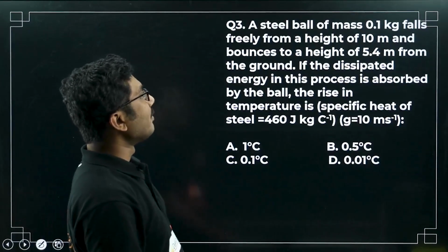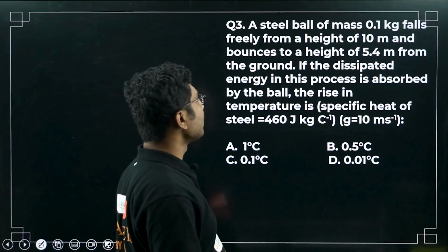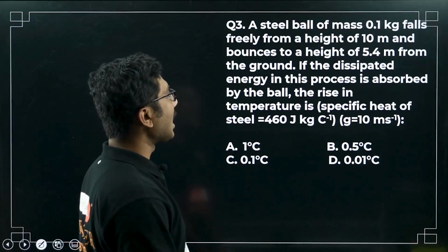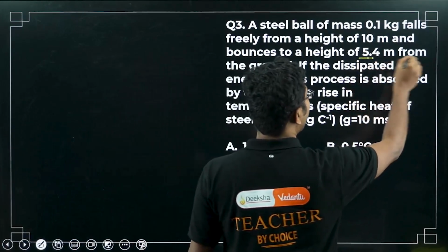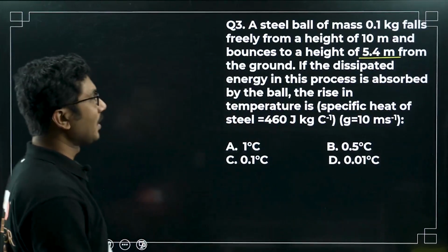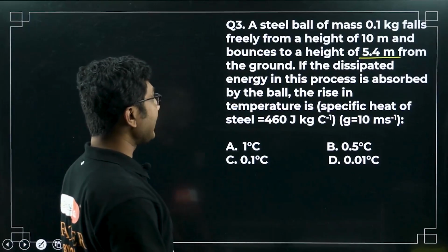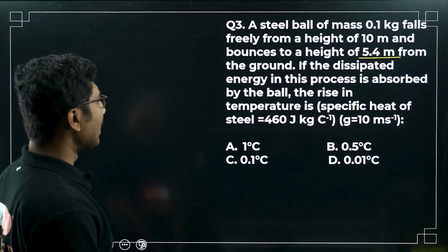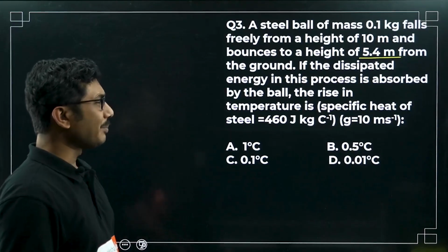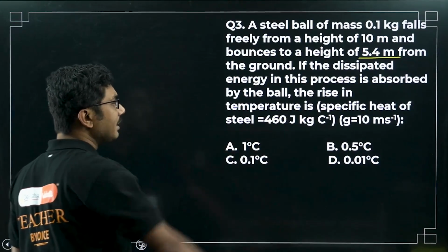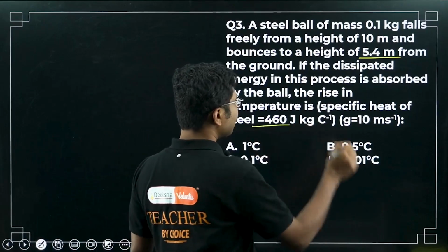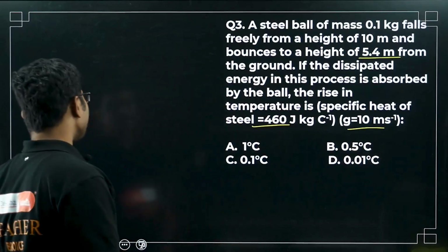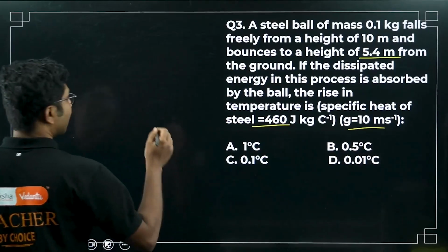A steel ball of mass 0.1 kg falls freely from a height of 10 meter and bounces to a height of 4.5 meter from the ground. If the dissipated energy in this process is absorbed by the ball, the rise in temperature is... all the required constants are given, the specific heat of steel is given, g is given. Very interesting question.